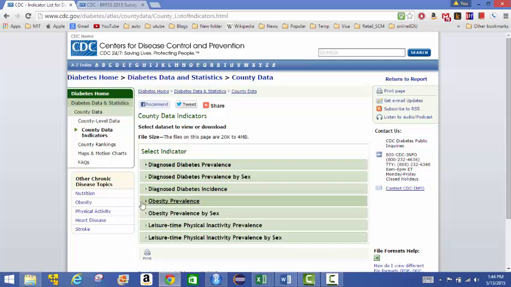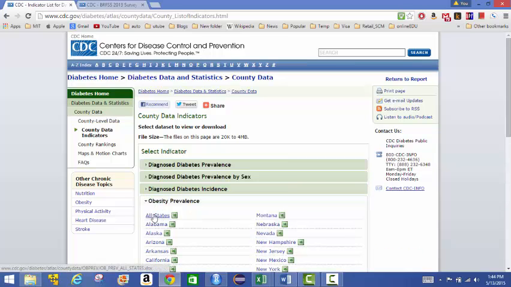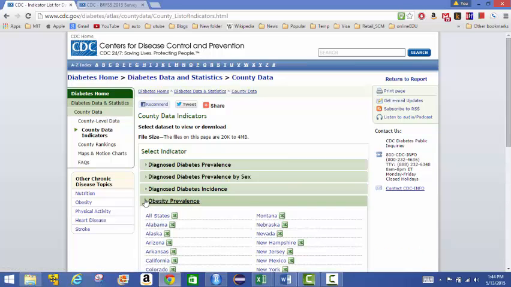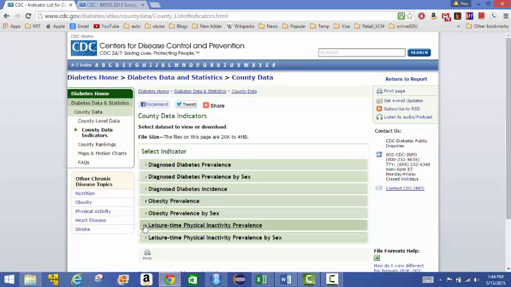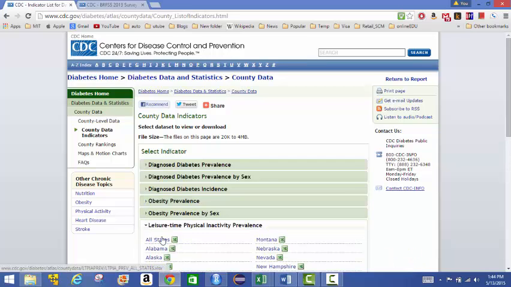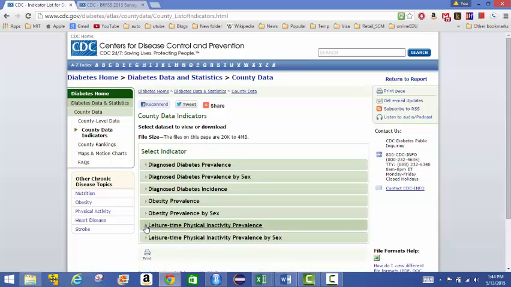And then the next is the obesity prevalence. We again take the all states file here. And then we have the leisure time physical inactivity. And we again take the all states file here. And I'll show you what these files look like shortly.